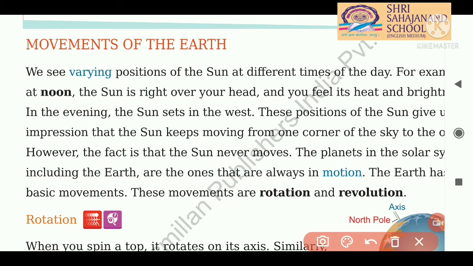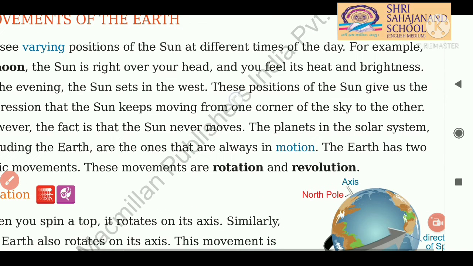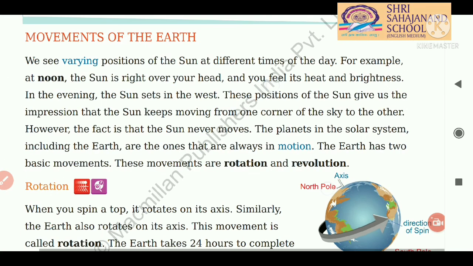But what do we generally say? That the sun rises in the east and sets in the west. But it is not like that, students. The sun is not coming from anywhere and not going to any other place. The sun is stable at its own place. The planets in the solar system, including the earth, are the ones that are always in motion. That means the earth and other planets of the solar system are always in motion. Motion means movement.